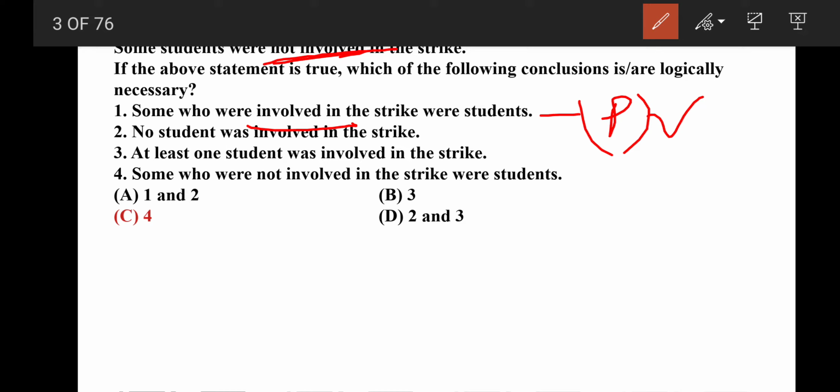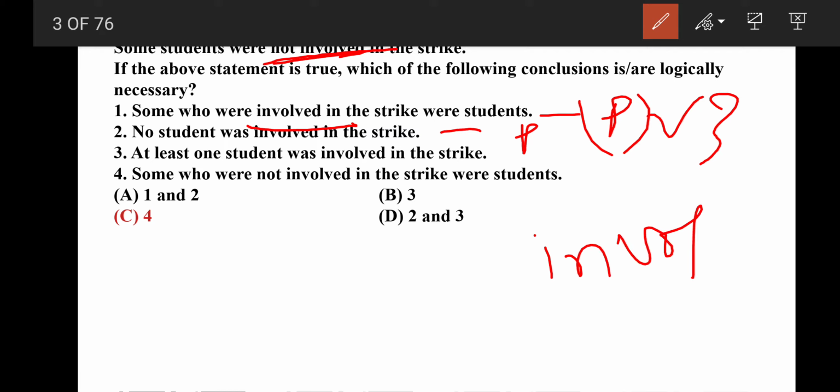Remember, the second conclusion: no student was involved in the strike. Again, this is a possibility, not necessary. The third: at least one student was involved in the strike. So all these three sentences are talking about involvement, and the statement is about not involvement, correct? So these all three are possible, not necessary.